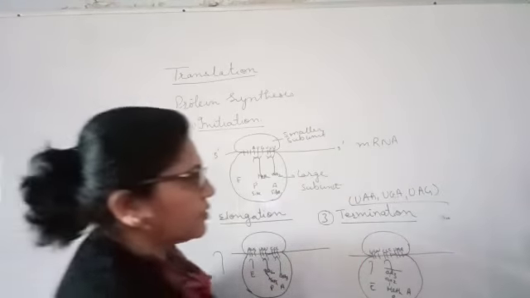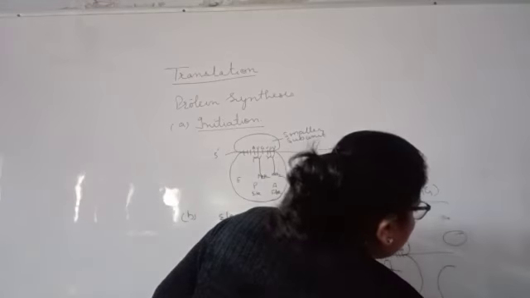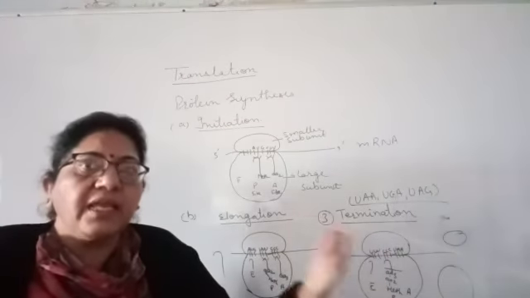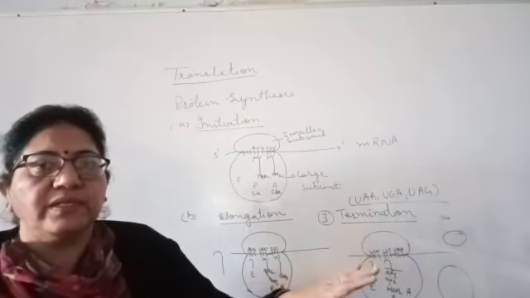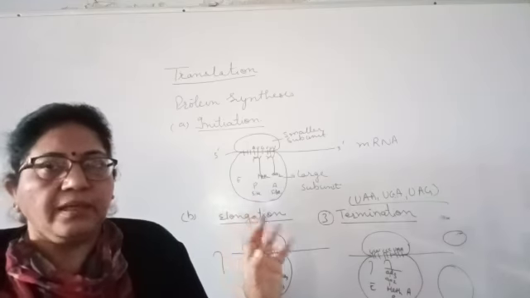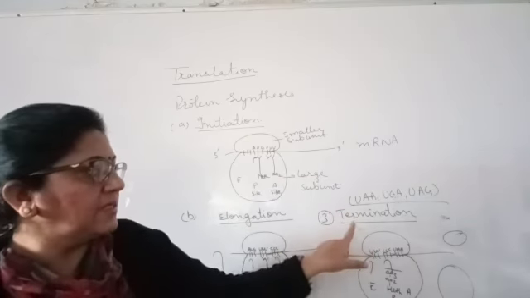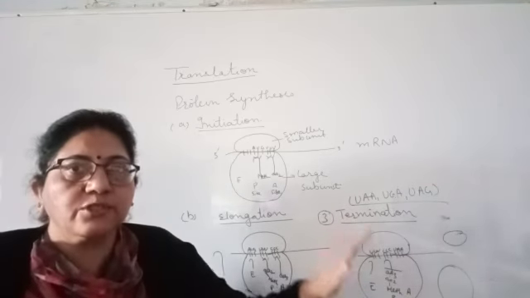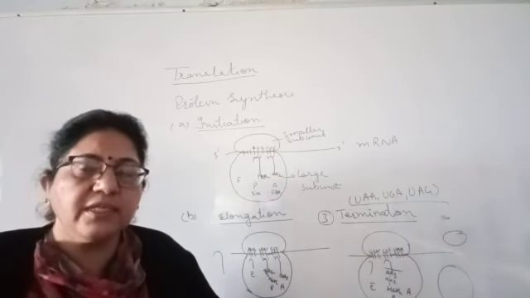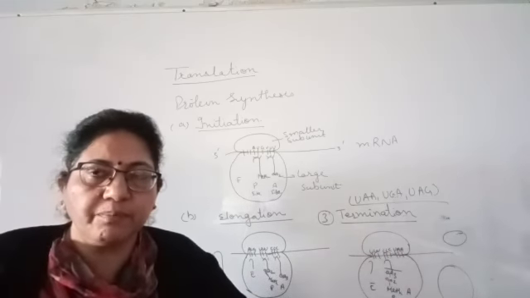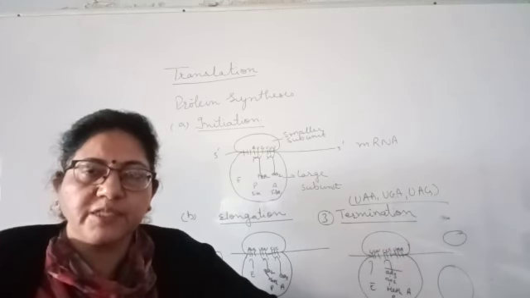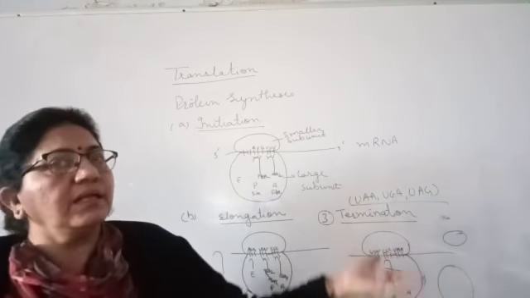And these two subunits will also dissociate in the cytoplasm, and again the cycle of translation will start with another mRNA which is transcribed by the DNA. So with the help of these terminating codons, your polypeptide chain is terminated and released into the cytoplasm for the formation of the protein, dissociation of the smaller as well as the large subunit takes place, and the cycle will repeat.